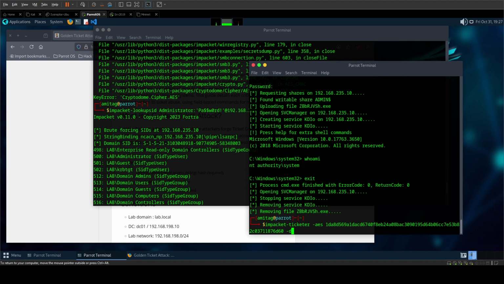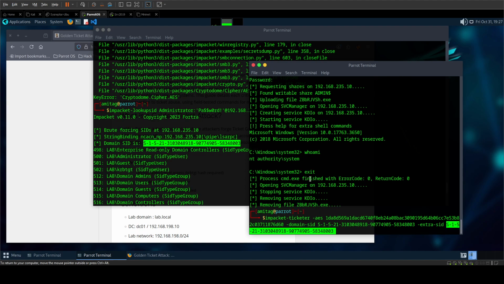So we are going to say -domain-sid, and then copy paste the domain SID from here to here, and then we are going to say -extra-sid. This is the extra SID that we want to add in our Kerberos ticket, and this will be domain SID -519. 519 is for the Enterprise Admins.